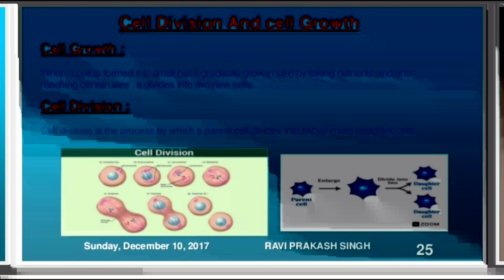Now the next question is, what does a plant cell look like? A plant cell has a cell wall also, outside the cell membrane. You can see in the diagram: outside there is the cell wall, then the cell membrane. Inside the cell there is the Golgi apparatus, chloroplast, and vacuole; a very big vacuole is shown in the diagram.